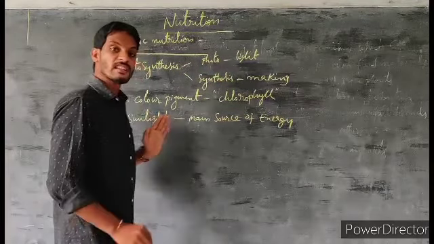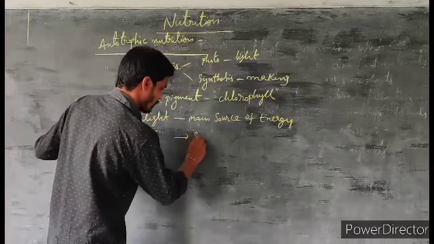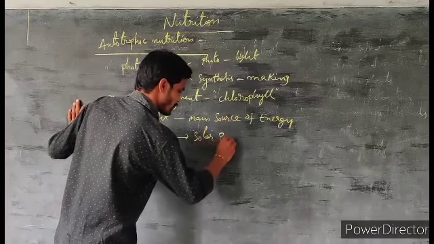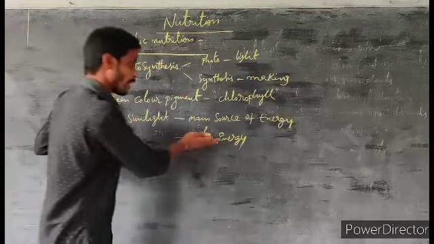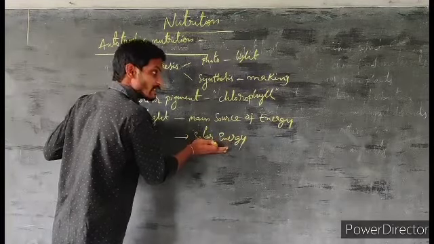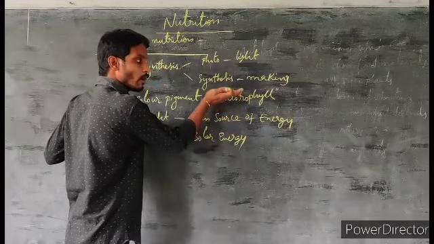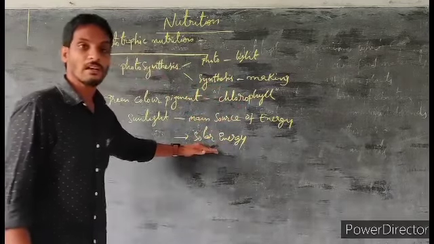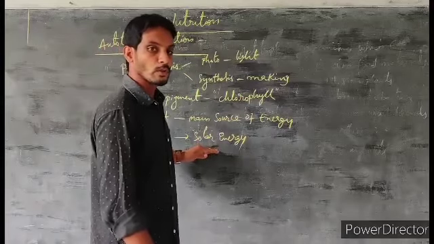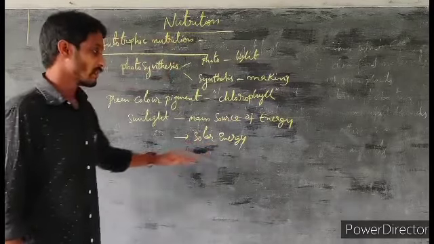And which energy is present in the sunlight? In sunlight, solar energy is present. This solar energy present in the sunlight is trapped by the chlorophyll present in the plants. By using this solar energy, plants can perform photosynthesis.